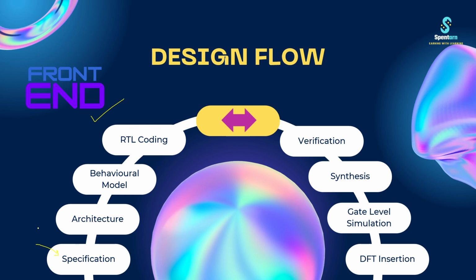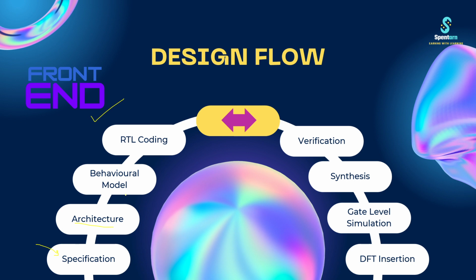Now the next step is our architecture. What is architecture? Architecture is basically where we design the flow of SOC, right? So this is the second step and the most important. Architecture engineers in VLSI are in huge demand and have the highest salary in this field, right? They design the architecture, what we are going to design and how we are going to design.